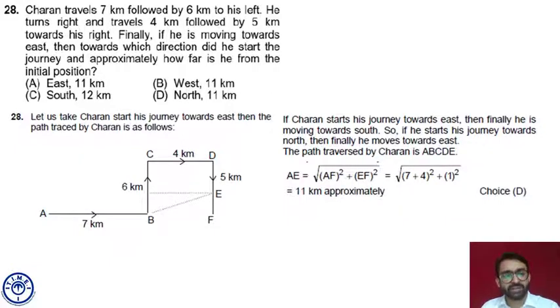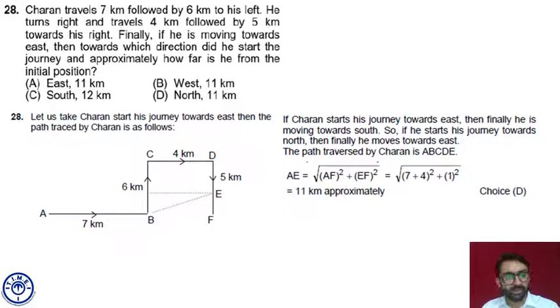What do we actually have to calculate? The distance, how far he is from the starting point. AE we have to calculate. I'm sorry, AE we have to calculate, not F. AE is the point we have to calculate. AF is definitely 7 plus 4, which is 11. EF has to be 1 because BC is 6 and DE is 5. So EF has to be 1.